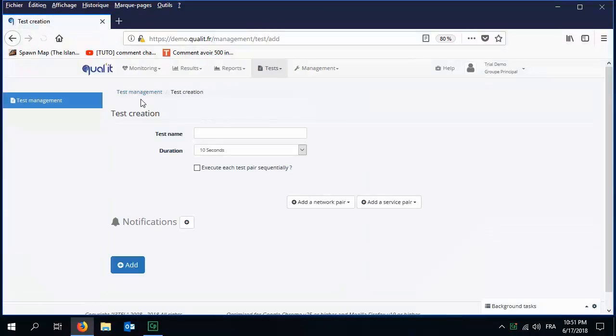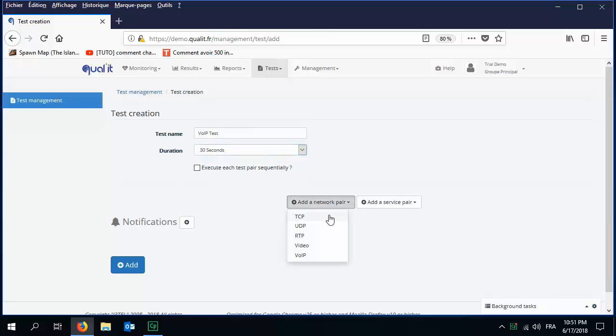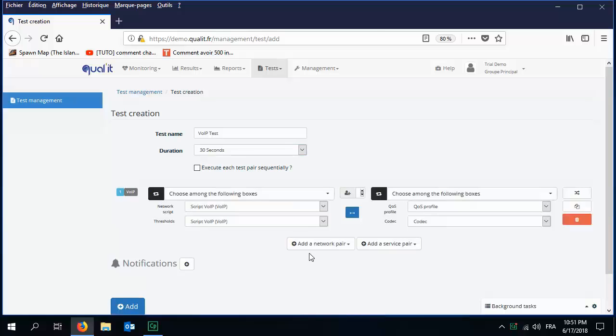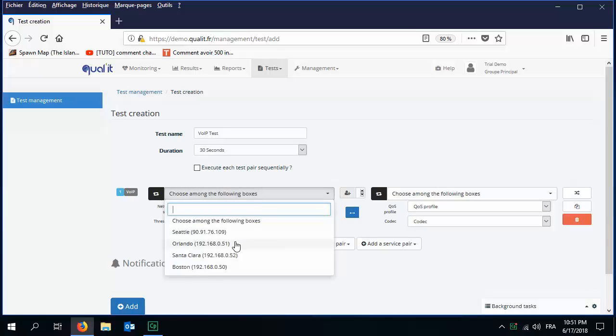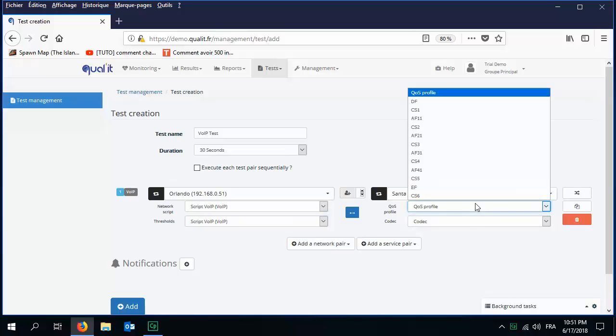So let's start with proactively testing the quality of my voice over IP traffic between 2 remote sites. Let's choose a 30 seconds duration, add a network traffic and the voice over IP template between Orlando and Santa Clara, for example. As you can see, built-in tests and threshold profiles are already made available for you. We can easily customize this later if you want to.